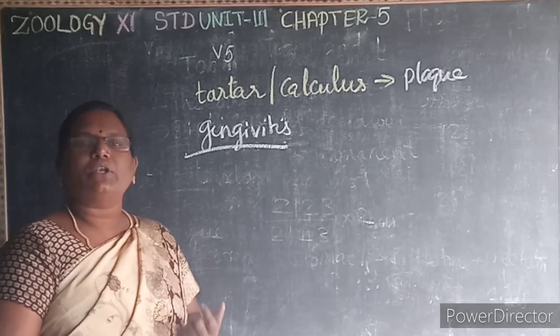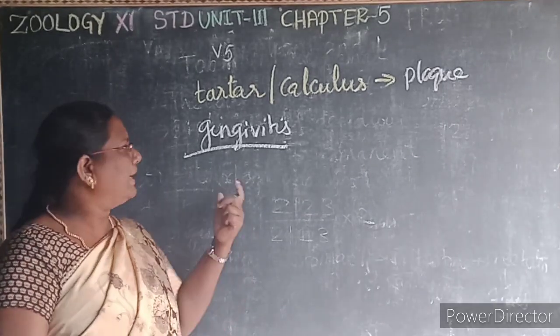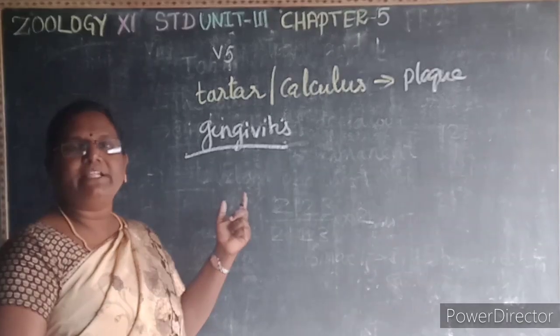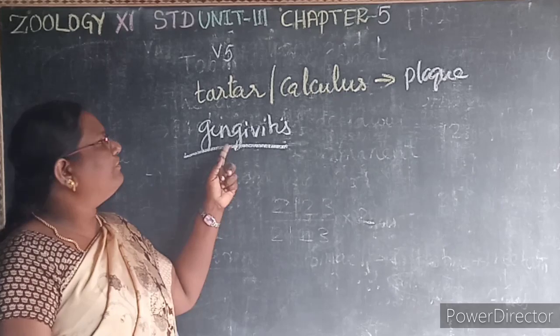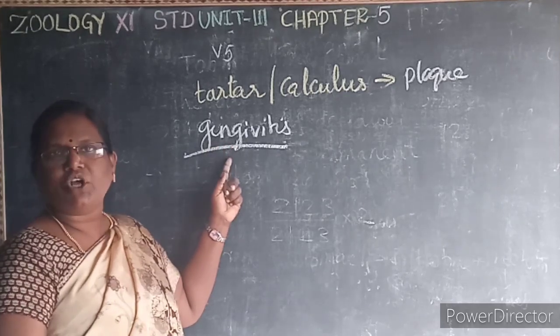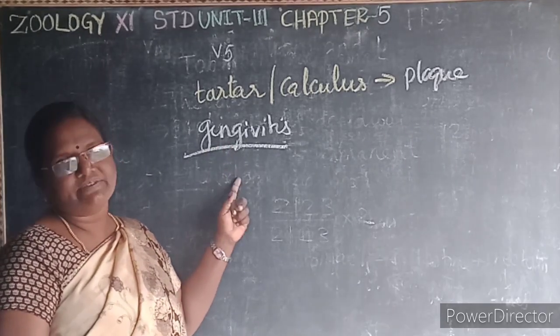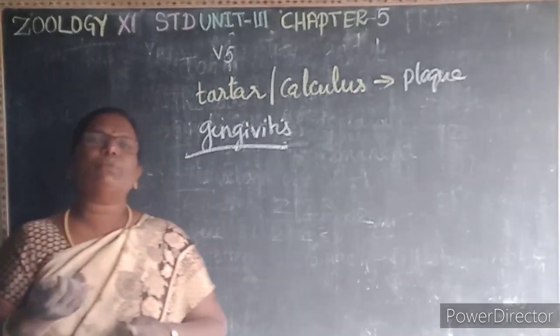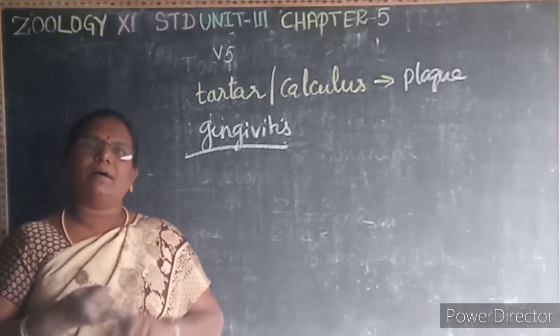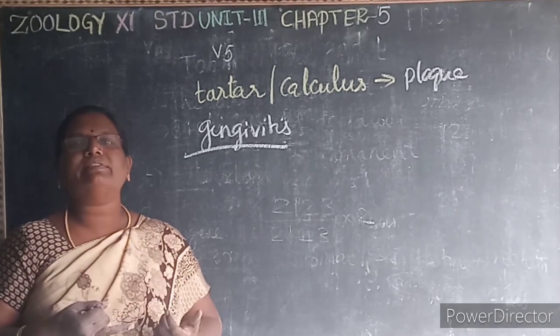If the plaques are not removed regularly, they spread down the teeth and form between the gap between the enamel and the jaw, and it leads to the inflammation of the gums. That is known as gingivitis. Then what are the symptoms of gingivitis? First one, bad smell, then bleeding, then swelling of the gums.